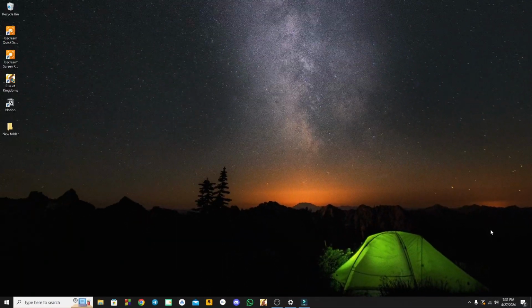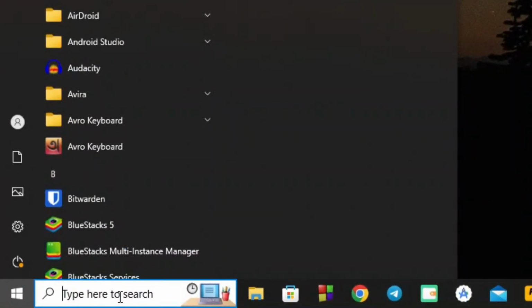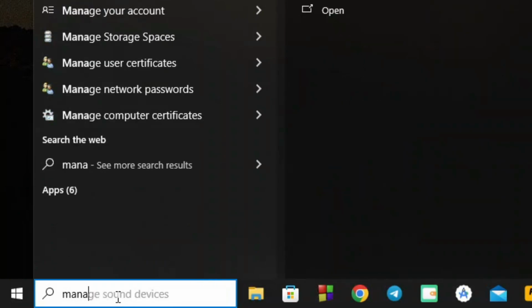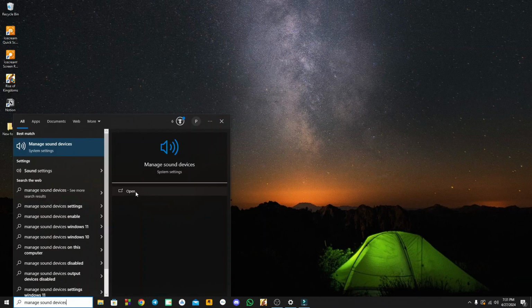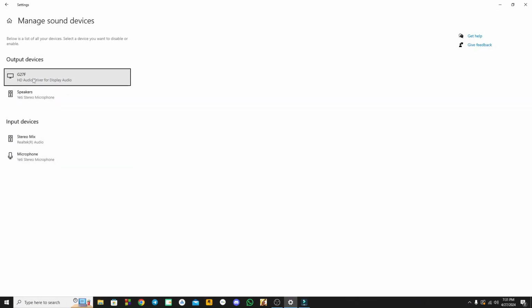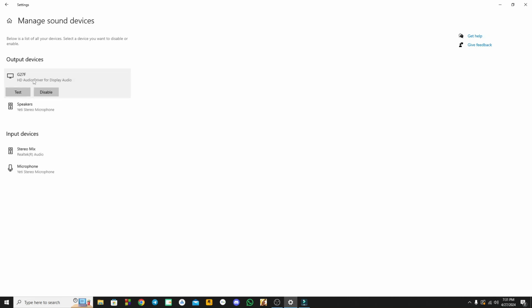Okay, so you need to click on start icon and here you need to search manage sound devices and then you need to open it, and here you will see all the output devices of your PC, and now you have to enable all of them. You can see that I have already enabled all of them. So you also need to enable all of them. And then you have to check by clicking on test icon. If you are hearing any sound, then your sound devices are started to work.